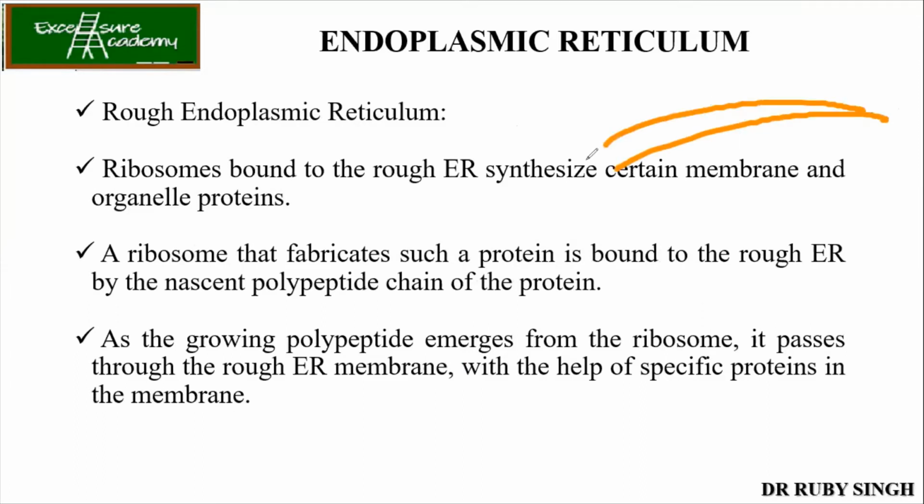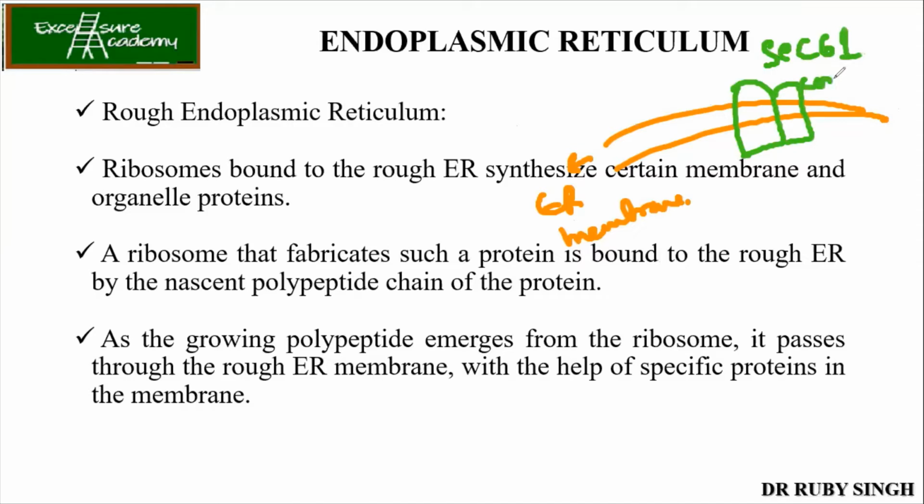So let us say that this is your ER membrane. Now to this, you have got your complex. This is called the Sec61 complex. Now, there is something called SRP. What is SRP? Signal recognition particle.